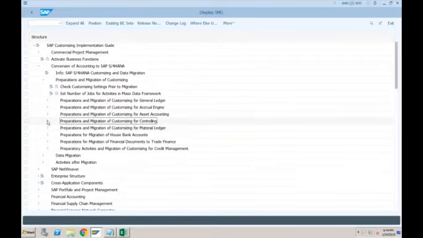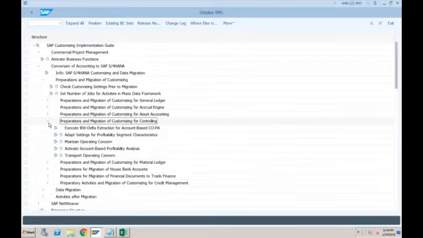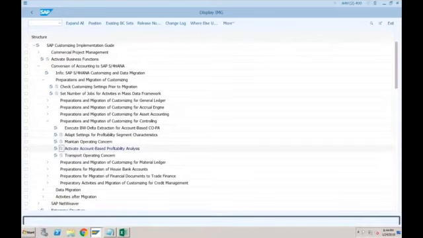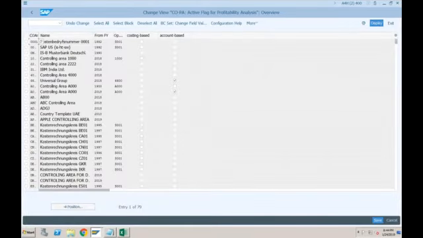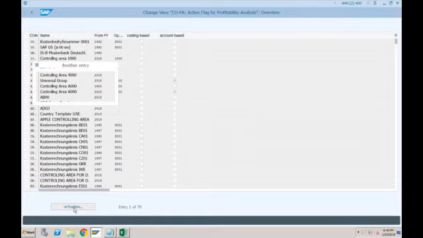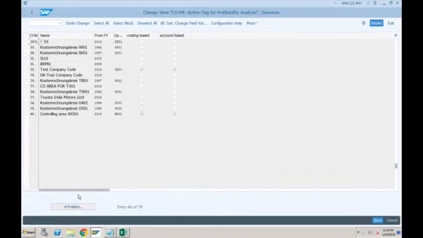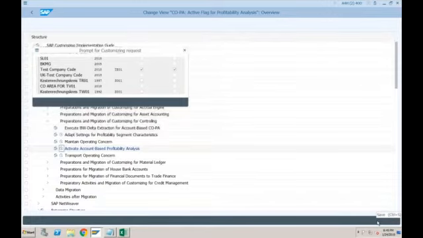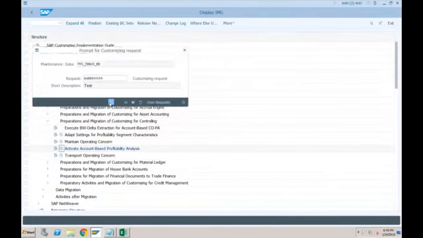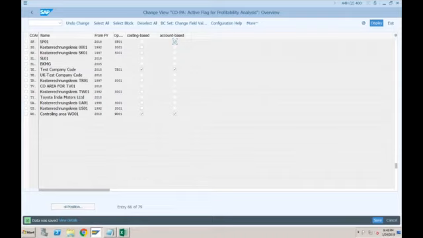Let's go to controlling, and this is where you have to activate the account based profitability analysis. So just click on activate account based profitability analysis. You can see here you have to tick costing based or account based. So in our controlling area, which is SF01, you can see as of now nothing is active. So you have to click on account based and click on save. Now account based COPA is active in our company code.